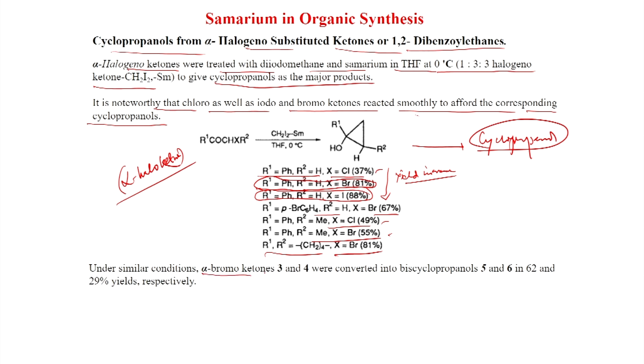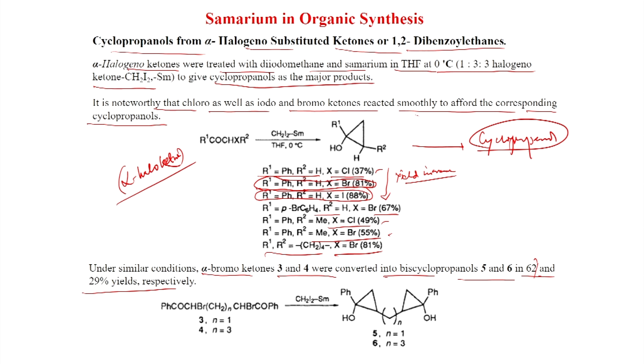Under similar conditions, alpha bromoketones 3 and 4 were converted into bis cyclopropanols 5 and 6 in 62% and 29% yields respectively. Bis alpha bromoketone, like here PhCO, CHBr, CH2 and CHBr, COPh. Here with CH2I2 samarium, of course, you have to use more equivalents. And if n is equal to 1, that is 5, in that case you get 62% yield. And n is equal to 3, then you get 29%. So, this means this reaction is quite general for alpha bromoketones.